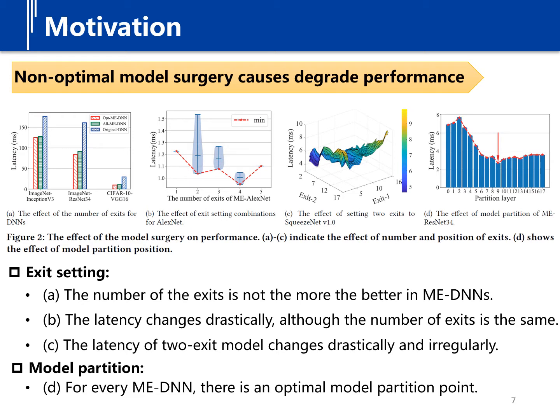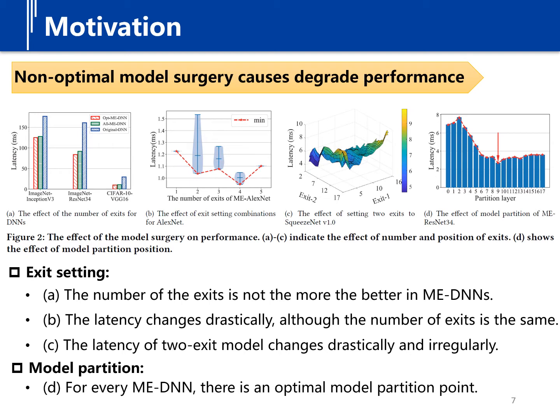Figure 2B presents the latency of all possible exit settings of ME AlexNet. The shaded bars represent the latency distribution of all exit setting combinations when the number of exits is given. The latency of different exit setting combinations changes drastically, although the number of exits is the same.